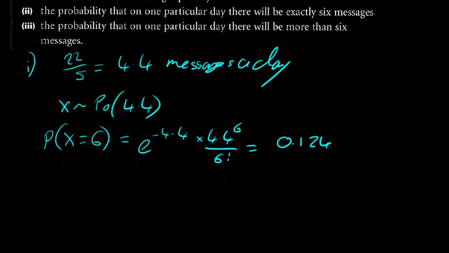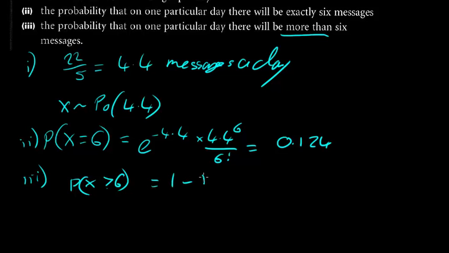So it then says the probability that on one particular day there will be more than 6 messages. So for part 3, that was part 2, part 3, that's the probability that X is going to be greater than, more than, not equal to. So greater than 6, and that's going to be 1 minus the probability that X is less than or equal to 6, and you've got to have the equals in for the table.